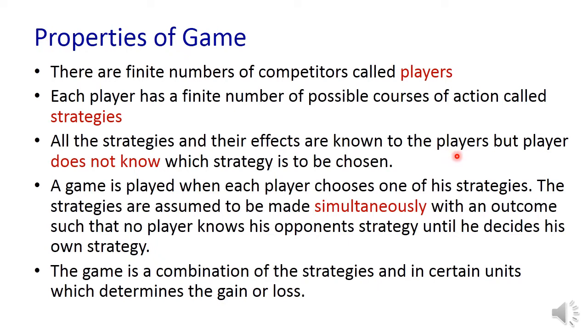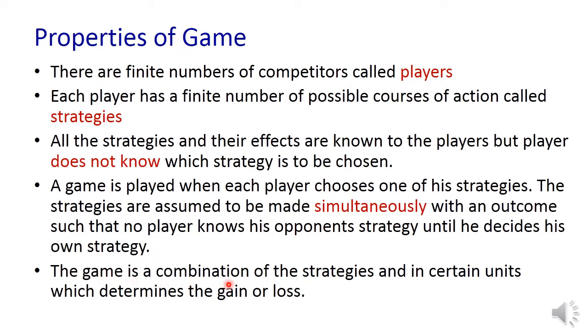But what they don't know is, whenever they play the game, which strategy is chosen. Strategies are chosen simultaneously, and player A doesn't know what strategy is used by player B. A game is played when each player chooses one of his strategies. The strategies are assumed to be made simultaneously, such that no player knows his opponent's strategy until he decides his own strategy.